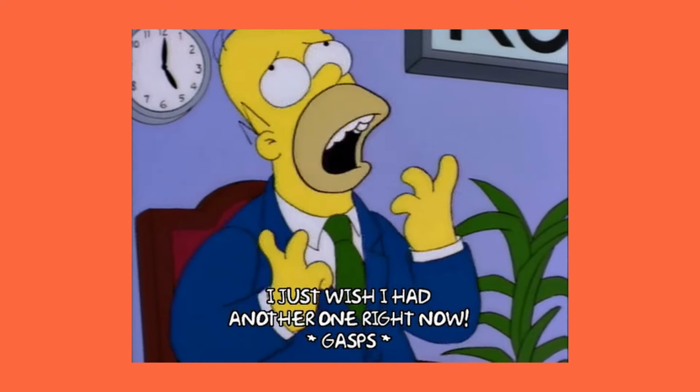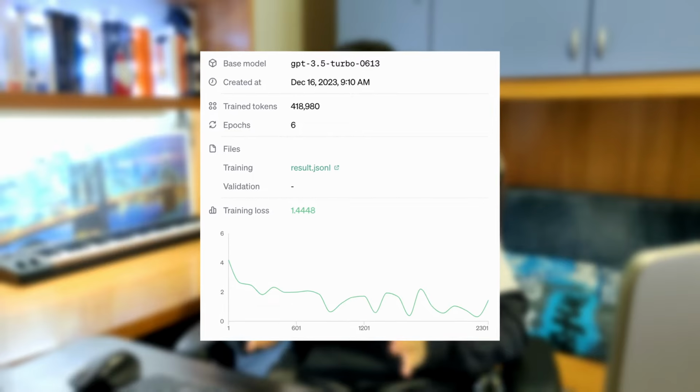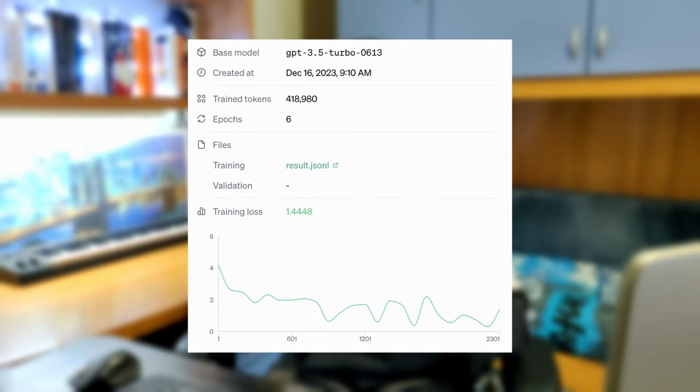I started to recognize in the answers some patterns that I use as well when I reply on WhatsApp. This is the real sign that what I'm doing is working. I just need to train with more data for more epochs. Since I was finishing my test budget of $5, I decided to run just another job, this time using 400 conversations and 6 epochs. After this, I almost finished the budget for my initial experiment.